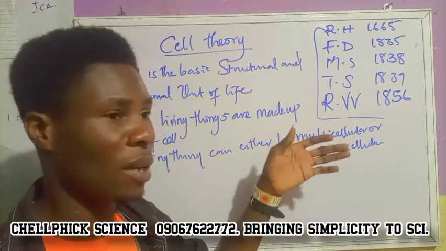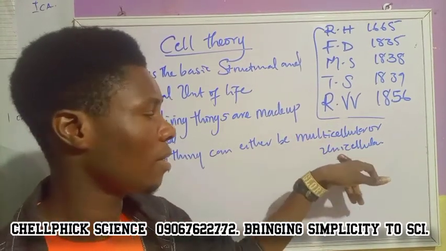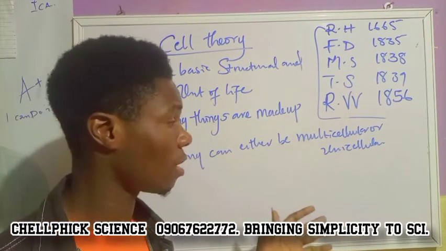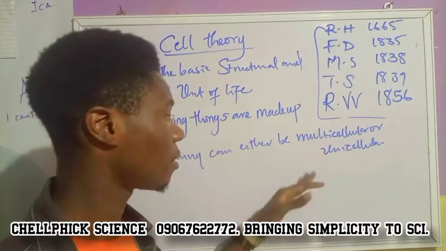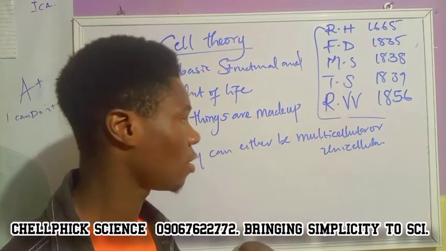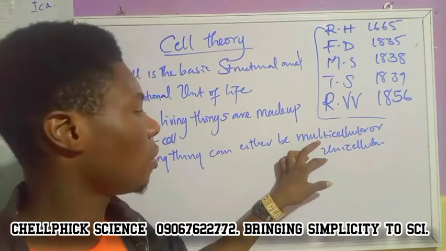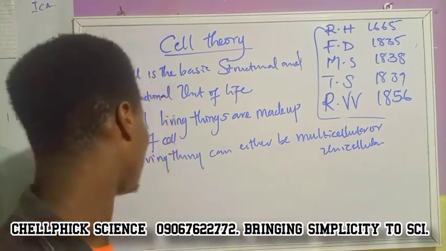So I'll be talking about kingdoms. Under the kingdoms, I'll be talking about the unicellular organisms, which are mainly the protozoa and the protophyta, which in general we call protists or Protista. So check the video out. I'll be talking about the kingdoms.